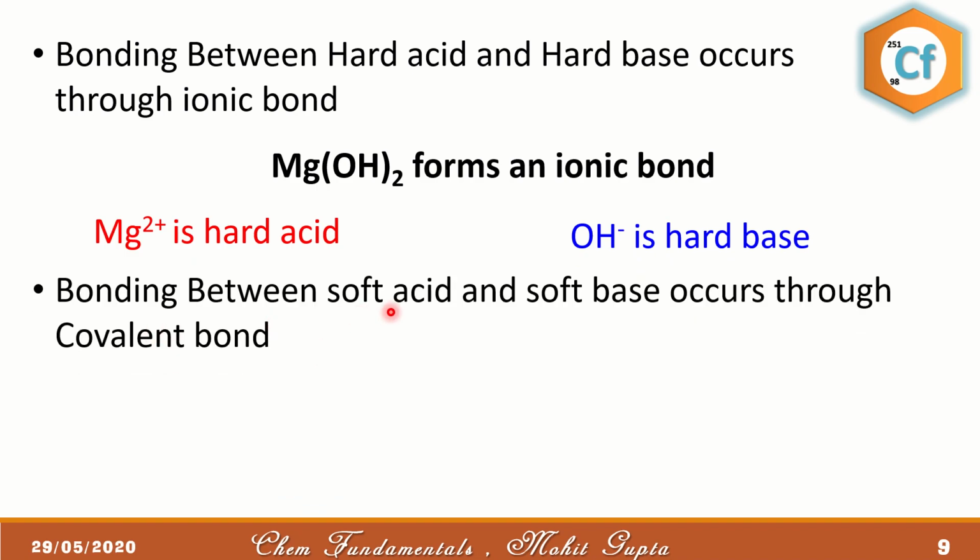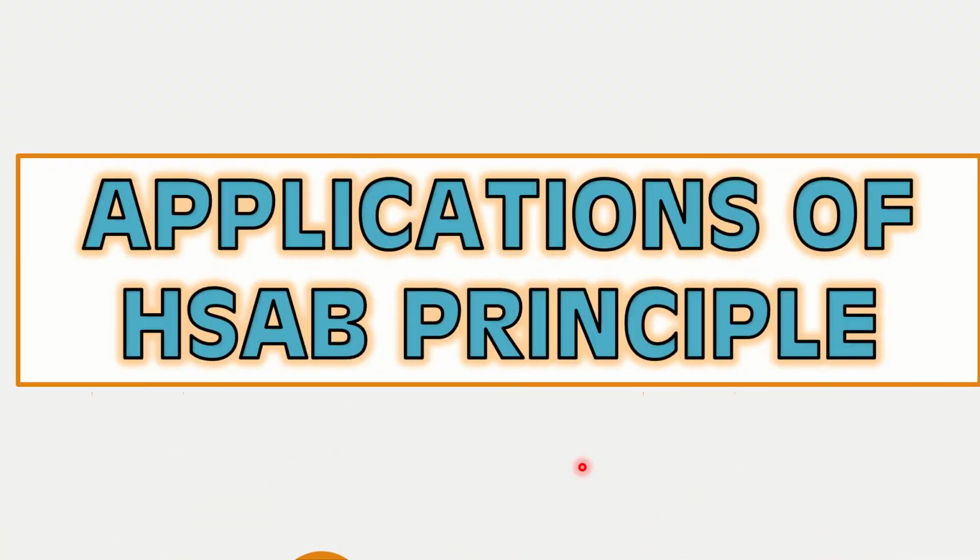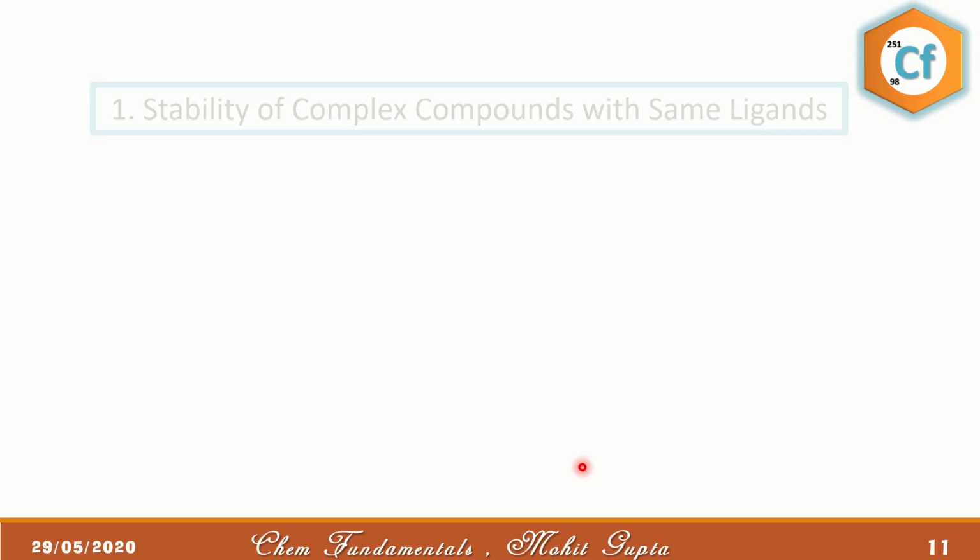Bonding between soft acid and soft base occurs through a covalent bond. Since they have very large size and low charges, they prefer to form covalent bonds. For example, HgI2 forms a covalent bond where Hg2+ is a soft acid and I- is a soft base. So next we talk about the applications of the HSAB principle.